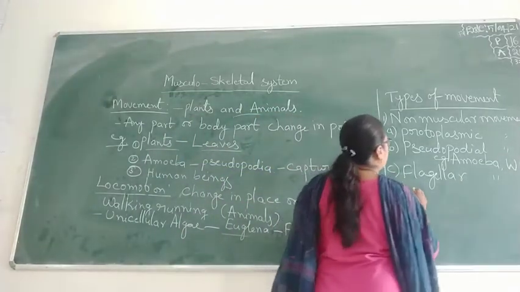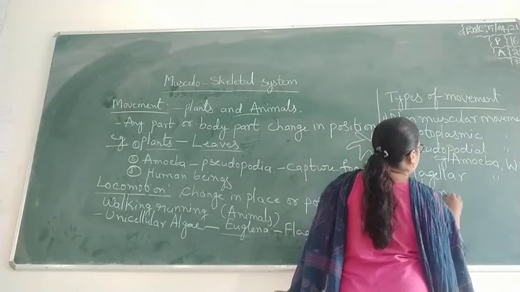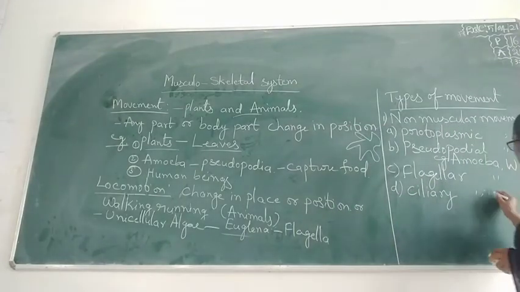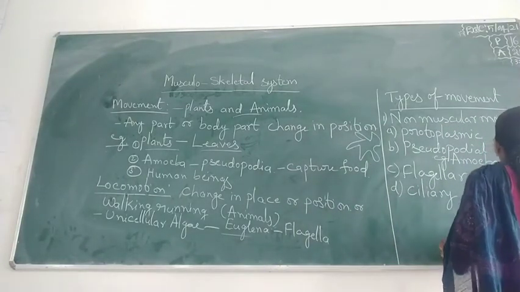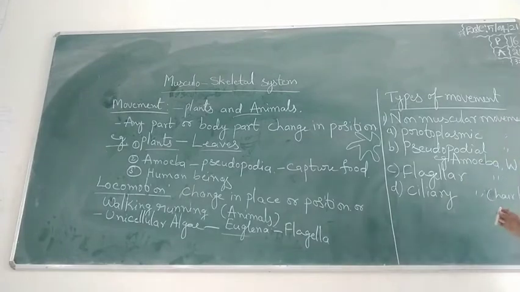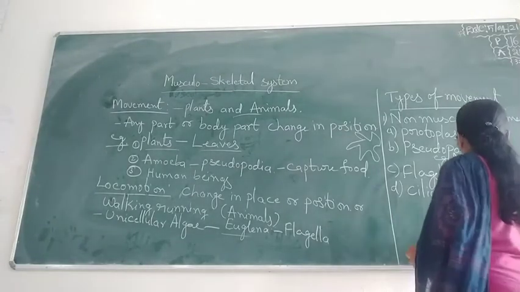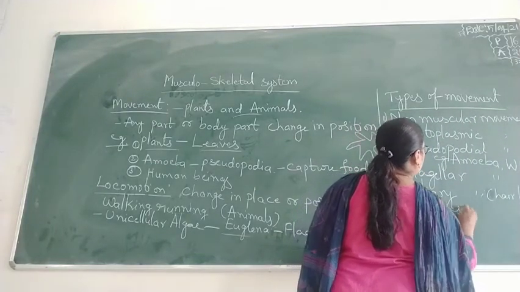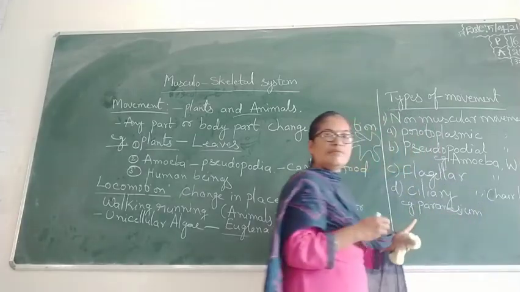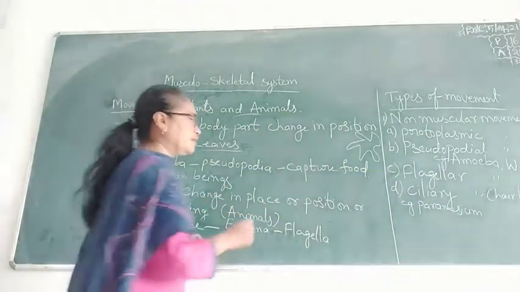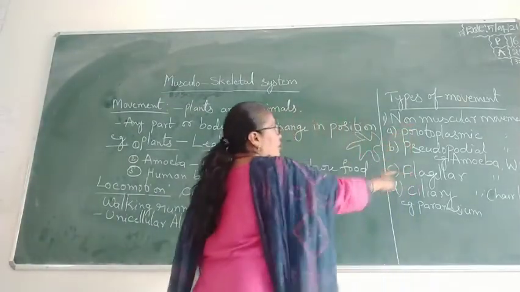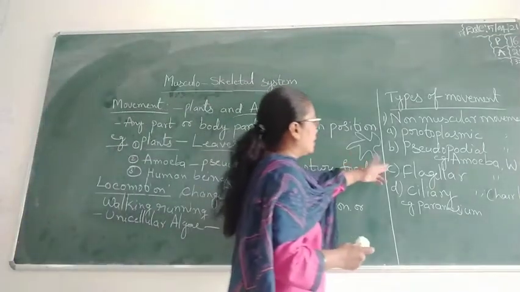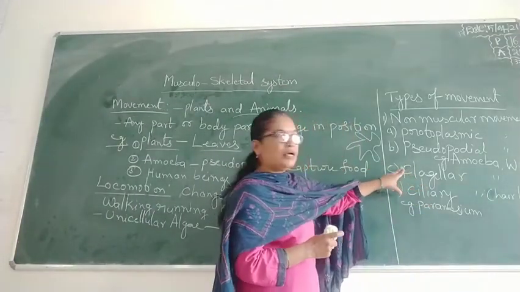And the fourth one is ciliary movement. They contain cilia, which are hair-like structures. Example, paramecium. Paramecium contain cilia, and with the help of cilia they move. These are the non-muscular movements, meaning they do not contain any muscle. Only these structures, flagella and cilia, help in the movement.